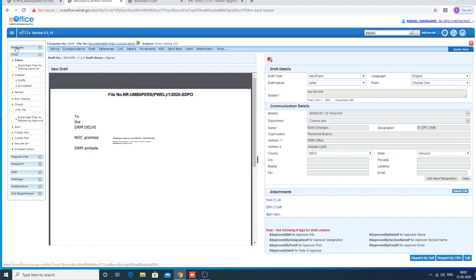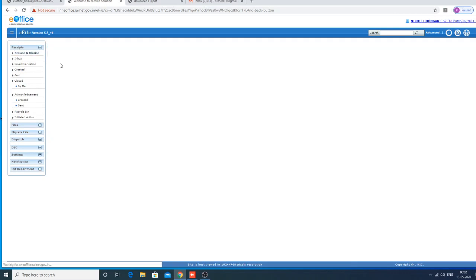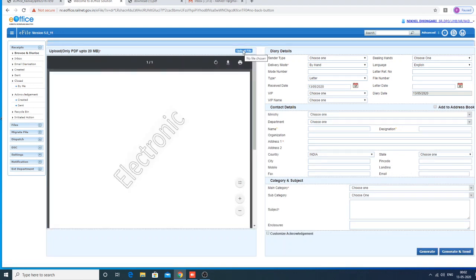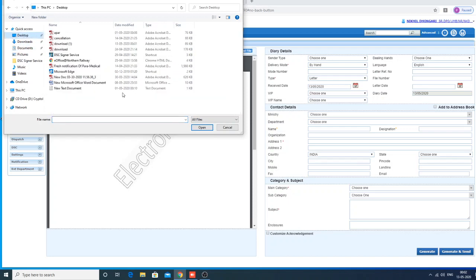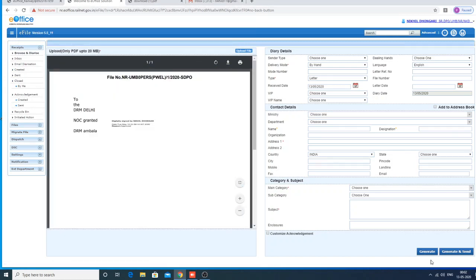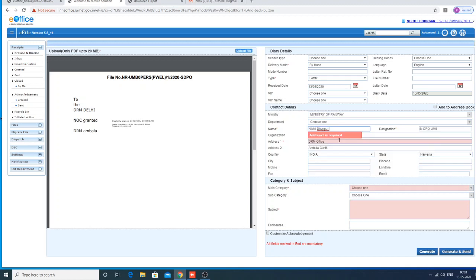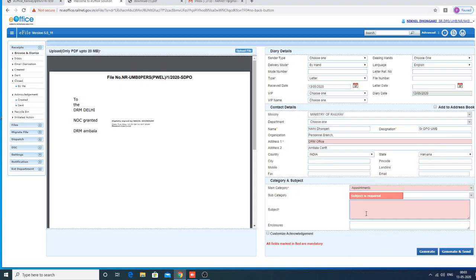Then go to receipts, browse and diaries, upload file, desktop. This is the download, just now we downloaded. Generate. These things we have to fill. Category, just appointments. Check.